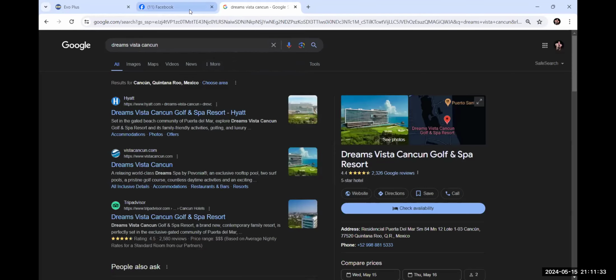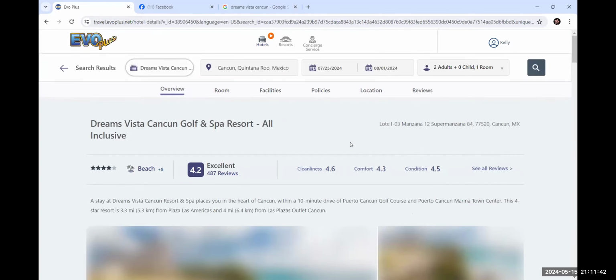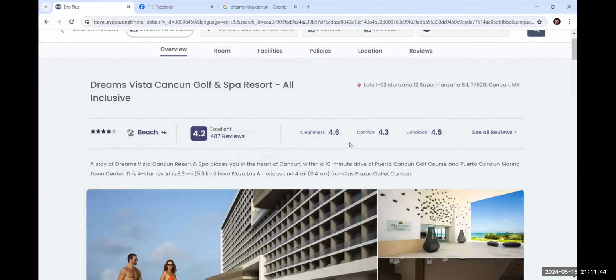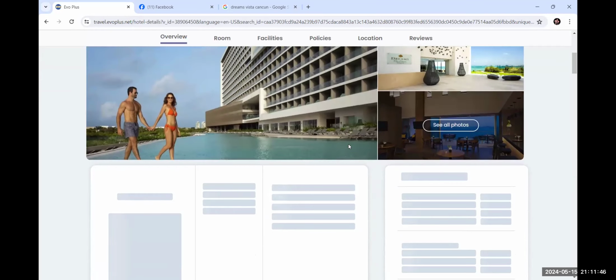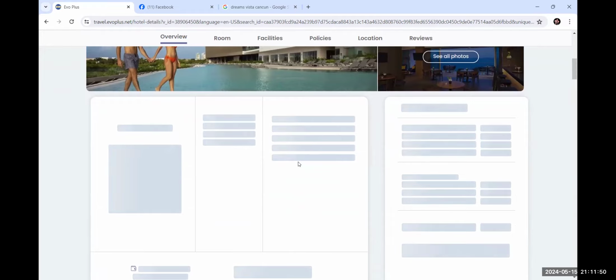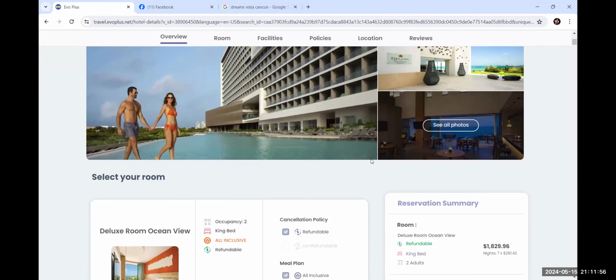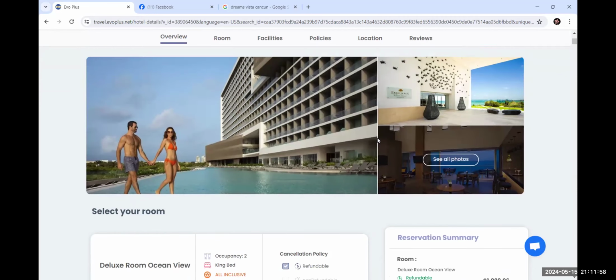So let's go back up and let's grab some information. Now that I know that, I can go ahead and click book, and I can grab pictures from here if they're good pictures. If they're not good pictures, I might go to the website. All right, but let's go ahead and just grab some pictures if we can.